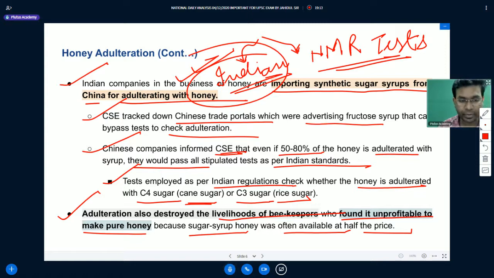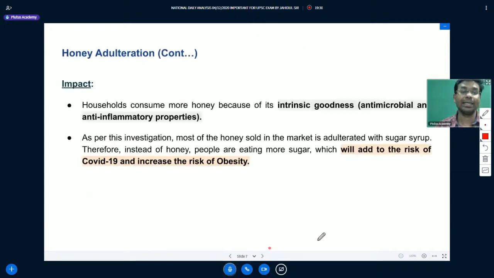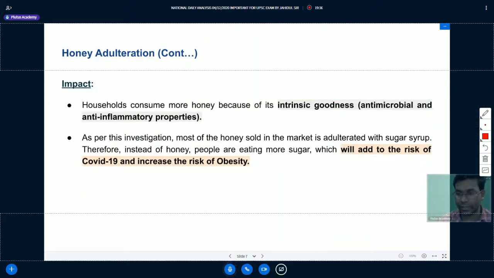People consume honey so that they can avoid using sugar, but actually the honey that is being sold in the Indian market is full of sugar. So instead of providing health benefits to people, it is actually harming you more. So this study actually opens up the eyes of Indian consumers.